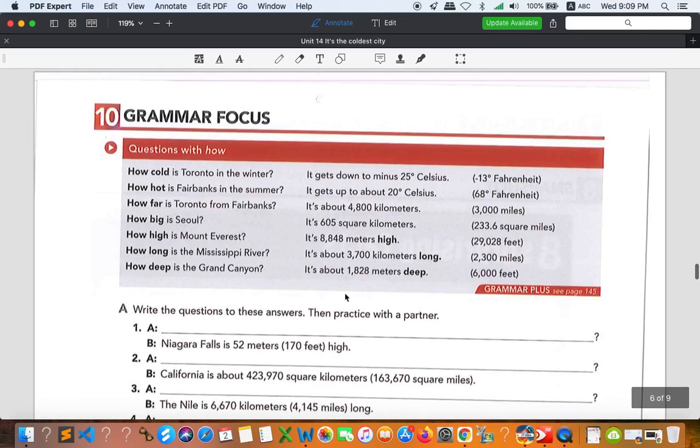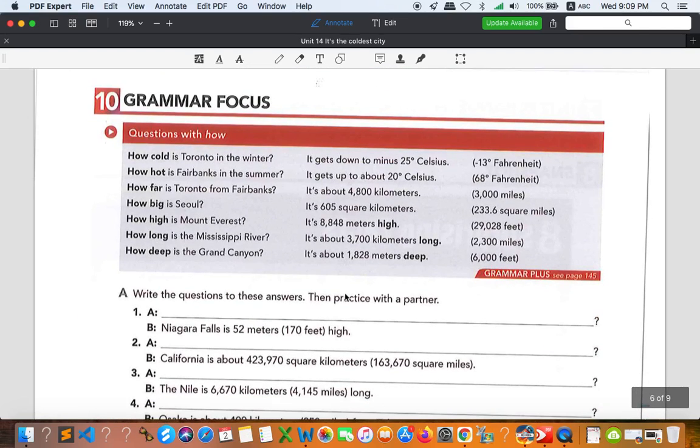All right, but before I leave, I just want to wrap up a little bit about how. So how plus adjective and then the verb to be, is or are, and the subject. And in order to find out whether we should use cold, hot, far, I already explained the keywords. So gets down means how cold, gets up means how hot, without anything is about how far. When you see square, it's about big. You see high, how high. When you see long, how long. When you see deep, it should be how deep.